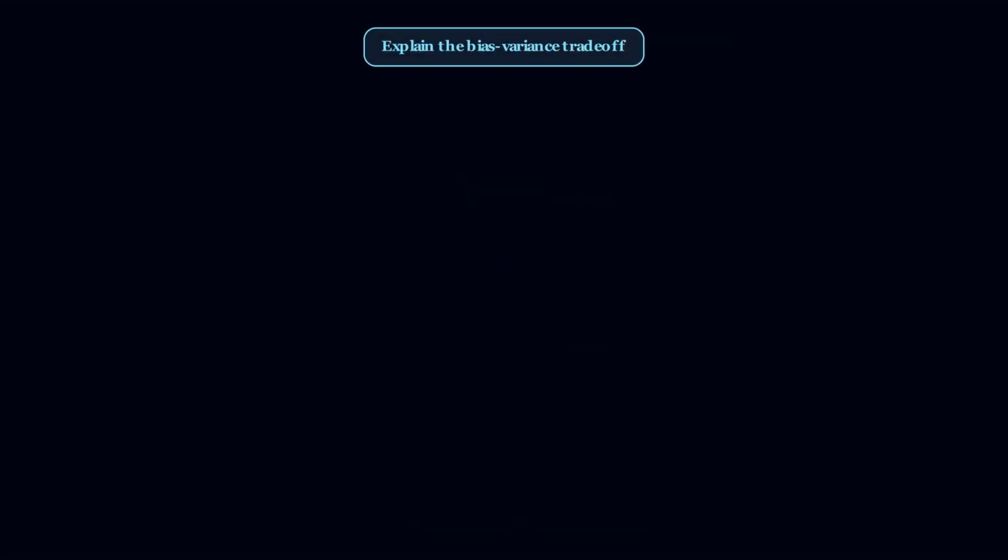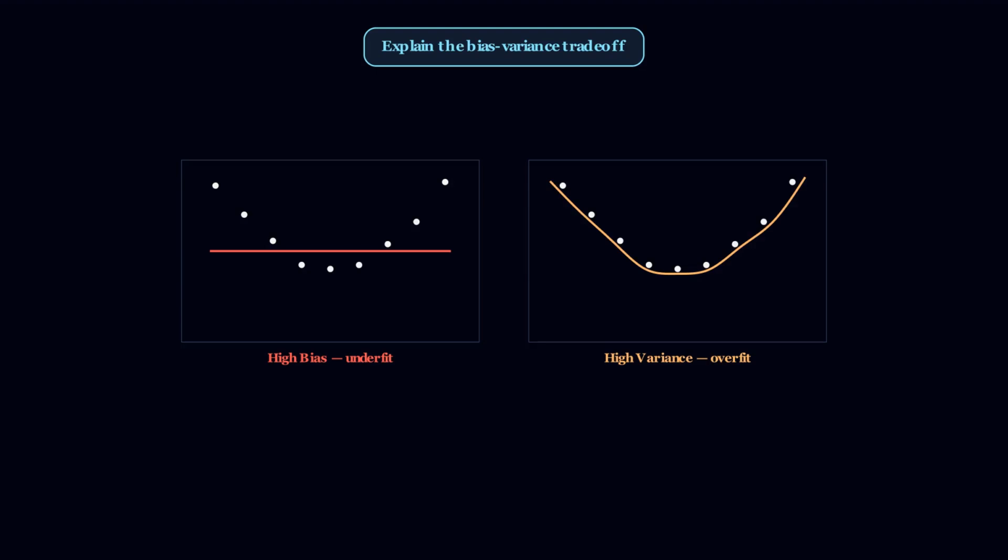Question 1. Explain the bias-variance trade-off. Definition. Bias is error from overly simple assumptions. Variance is error from being too sensitive to training data. Intuition. A straight line can't capture a curve. That's high bias, underfitting. A model that memorizes every training point, including noise, has high variance, overfitting.